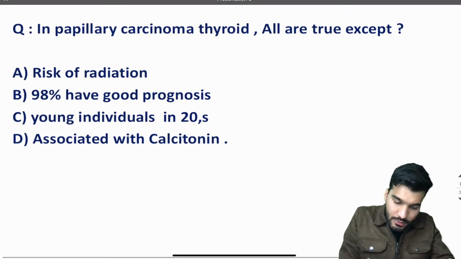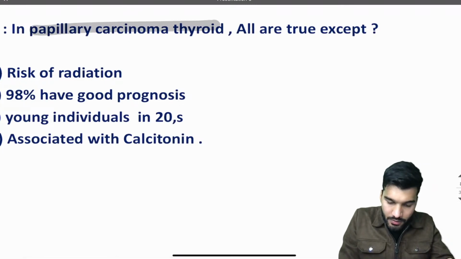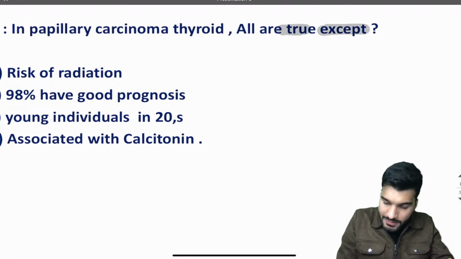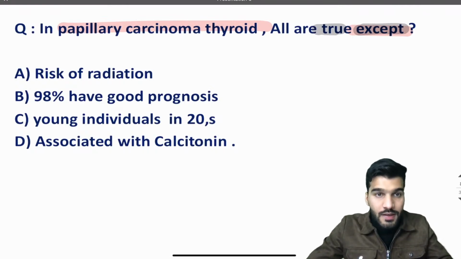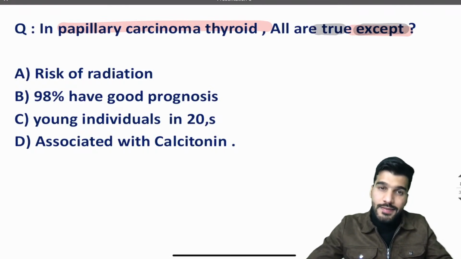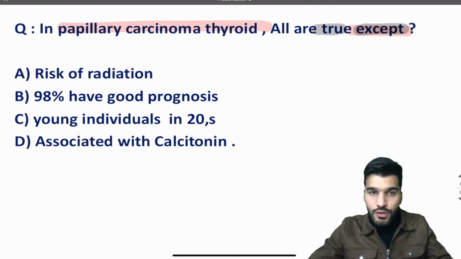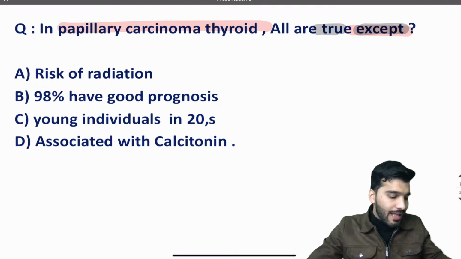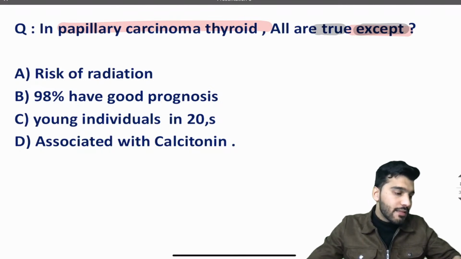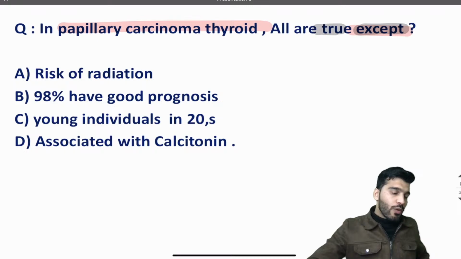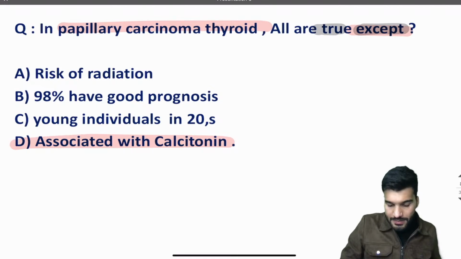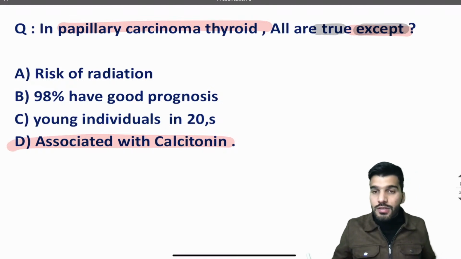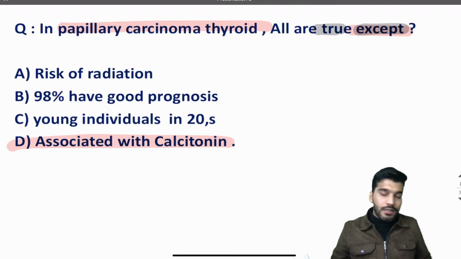In papillary carcinoma thyroid, all are true except. Now tell me, what will be the answer? The risk of radiation, 98% having a good prognosis. It's seen in young individuals around 20 to 40 years of age, and it's associated with calcitonin. Again, very good. What is the answer, guys? Yes sir, the answer is associated with calcitonin. You already know that a calcitonin-associated tumor from the thyroid is going to be medullary thyroid carcinoma.